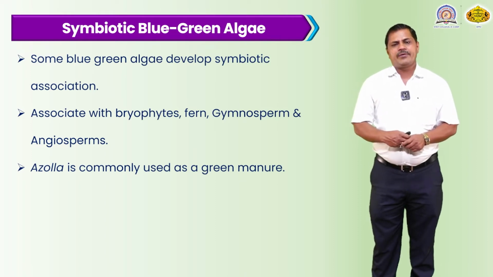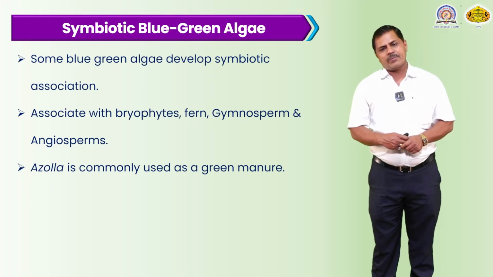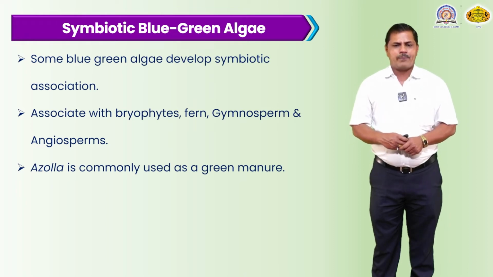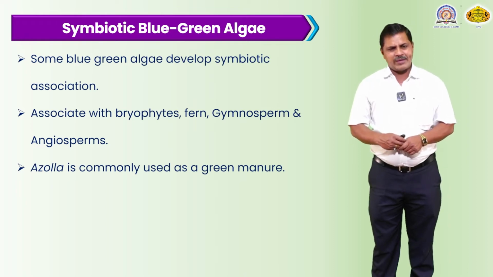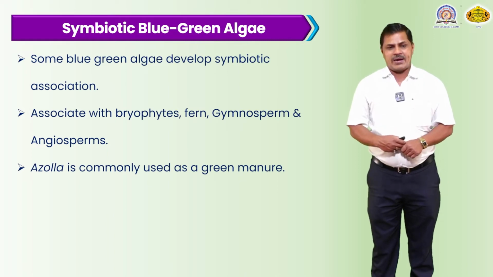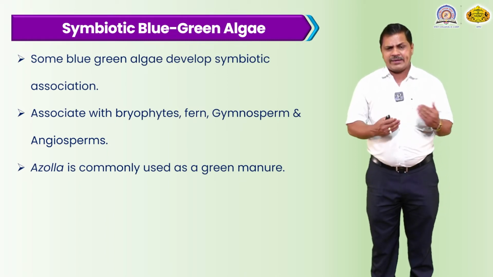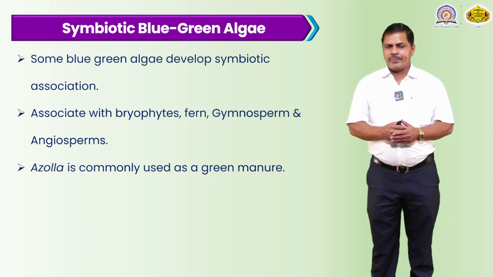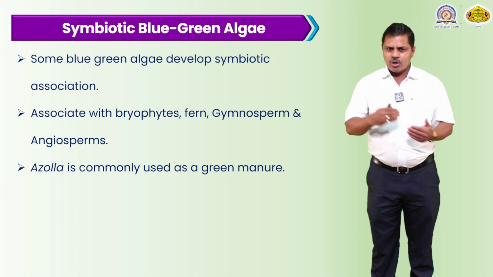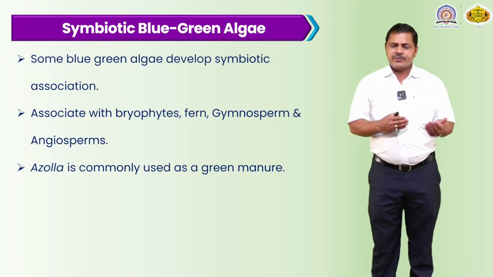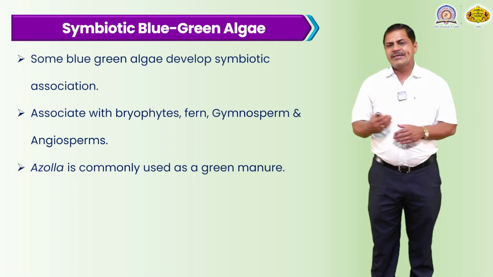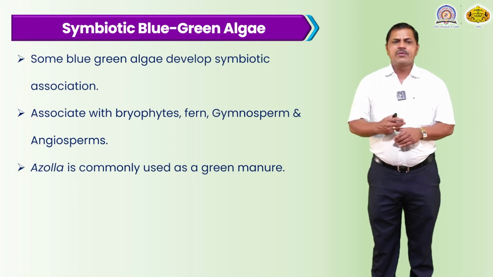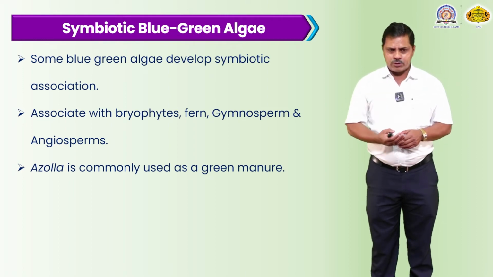There is association with bryophytes, also in pteridophytic plants like ferns, and also in gymnosperms and angiospermic plants. The association of this bacterial cell on the root is very useful and beneficial for all these groups, from lower to higher, where bryophytes and ferns are the lower groups, and gymnosperms and angiosperms are the higher. It is very beneficial to them.